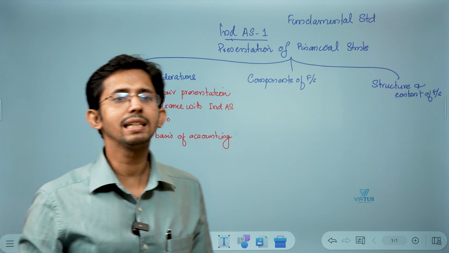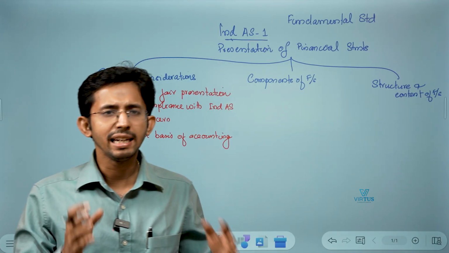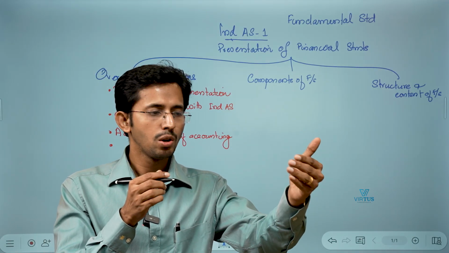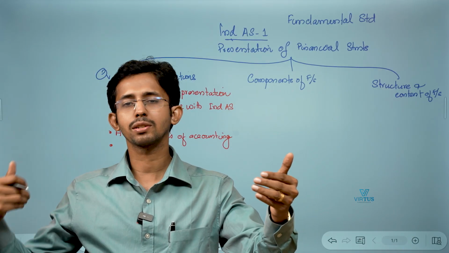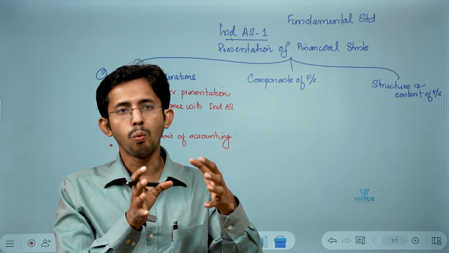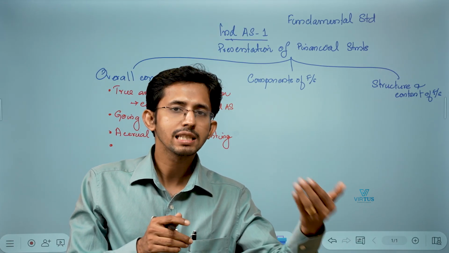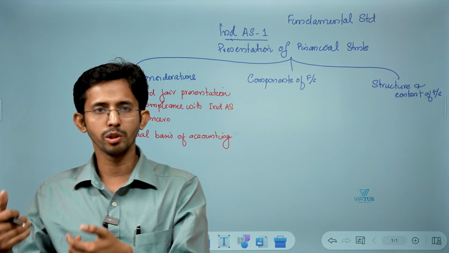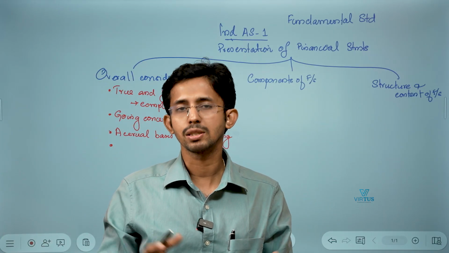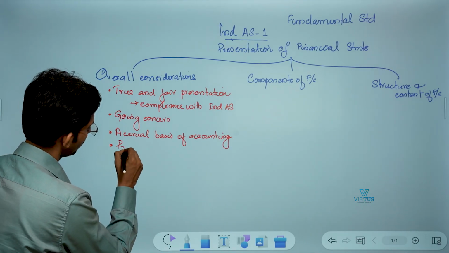The fourth one, presentation and consistency. What do you mean by presentation and consistency? An entity is required to retain the presentation and classification from one financial year to the next. Whatever presentation or classification you had adopted in the last year, the same should be followed in the subsequent year also. Year by year, you can't change the presentation or the classifications. Very important.